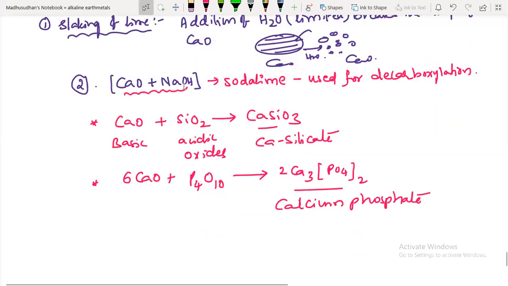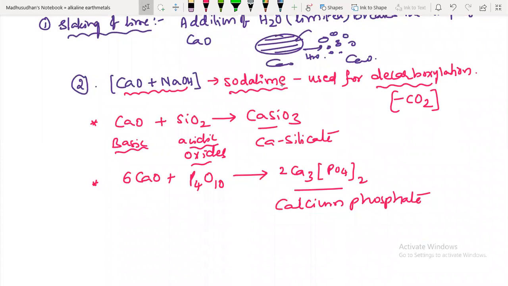Calcium oxide and sodium hydroxide, this is quicklime and sodium hydroxide, composition is called soda lime. It is used for decarboxylation. What is meant by decarboxylation, guys? Removal of carbon dioxide is called decarboxylation. Since it is basic in nature, it reacts with the acidic oxides and forms these neutral compounds, calcium silicate and calcium phosphate.